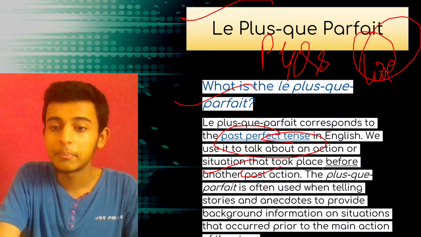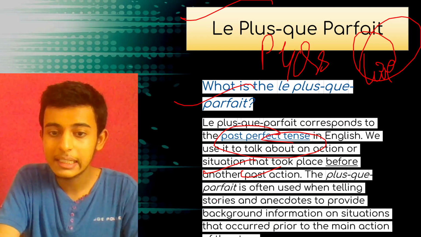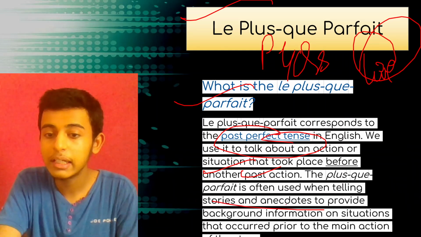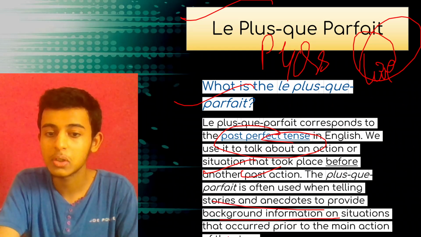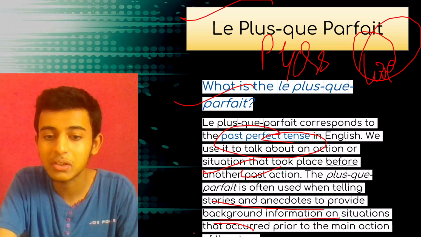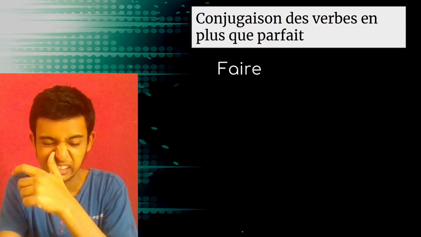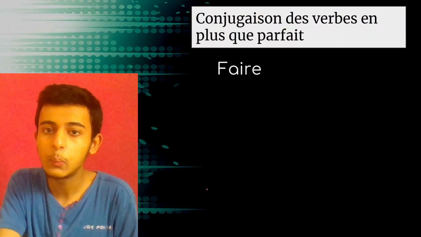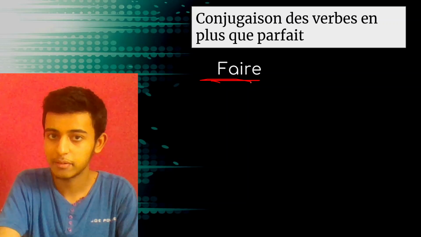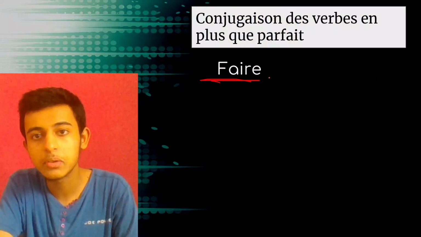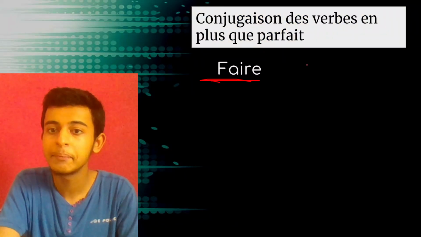Okay. The plus que parfait is often used when telling stories and anecdotes to provide background information on situations that occurred prior to the main action of the past. Okay, let's conjugate the verb faire in plus que parfait. So how do we conjugate the verb in plus que parfait? It is very, very easy.